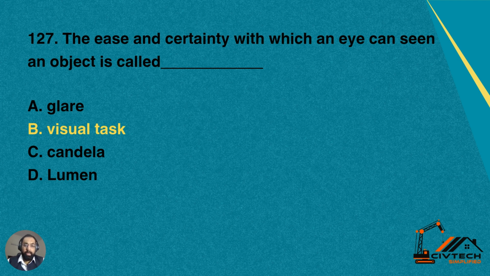127. The ease and certainty with which an eye can see an object is called dash. Number A, glare. Number B, visual task. Number C, candela. Number D, lumen. So what is the ease and certainty with which an eye can see an object? It is called option number B, visual task. So it is basically the visual task that determines the ease and certainty of seeing an object with the naked eye.